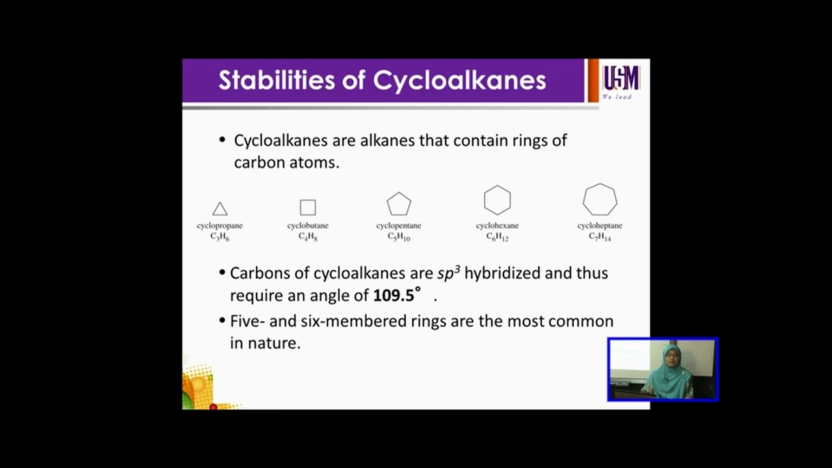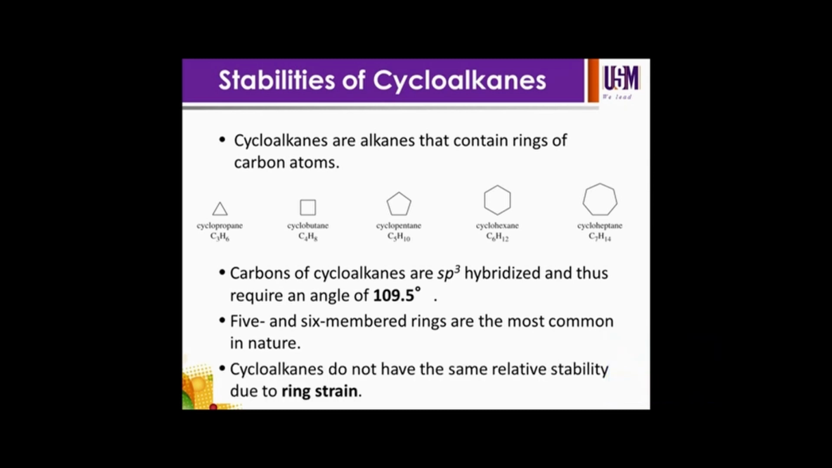Five and six membered rings are the most common in nature. Later we will discuss why 5 and 6 membered rings are the most stable cycloalkanes. Cycloalkanes do not have the same relative stability due to ring strain. If the compound is stable, it means that it is less reactive. But if it's unstable, it is highly reactive. It can involve breaking of bonds and making of bonds.